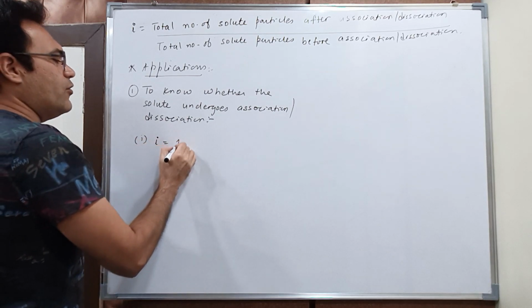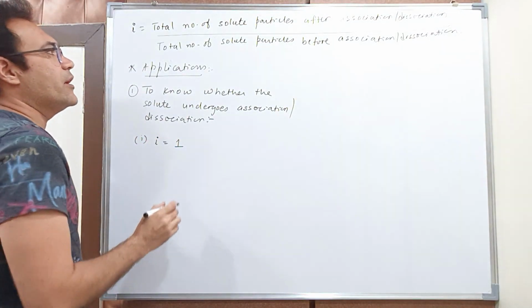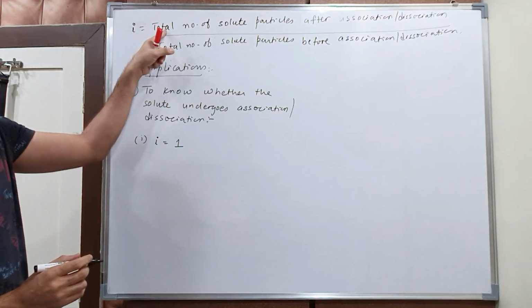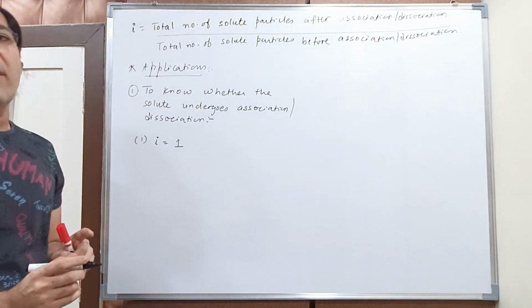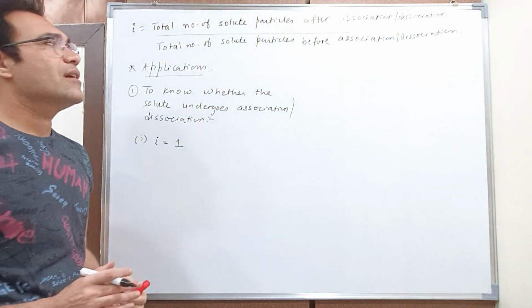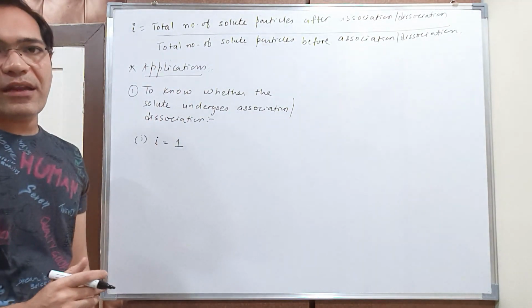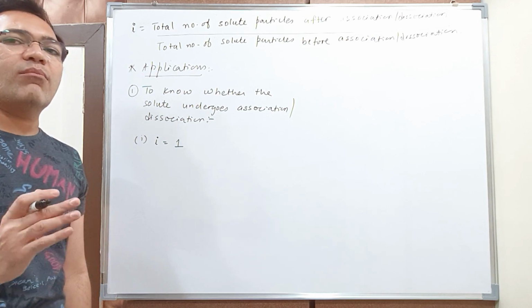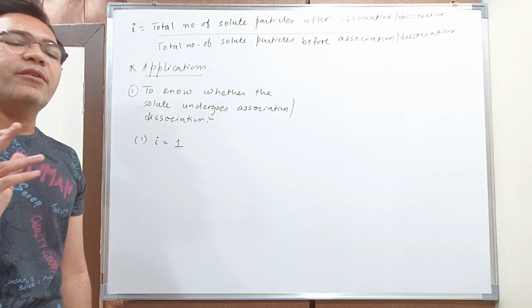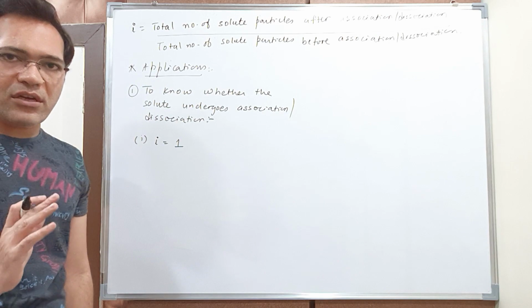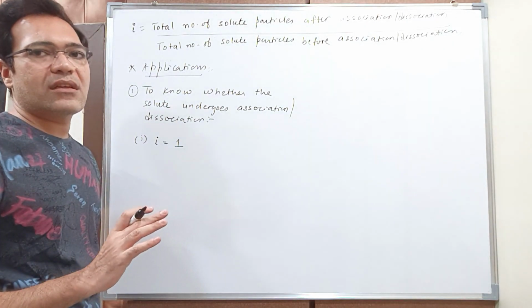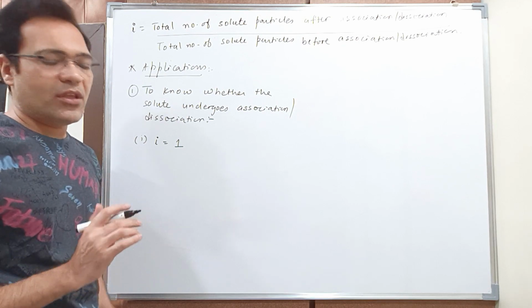Suppose the value of Van't Hoff factor is 1. It means that your numerator and denominator will be equal. It means that the number of moles of solute particles after association or dissociation is equal to the number of solute particles before dissociation or association. The number of particles in the solution is remaining the same.